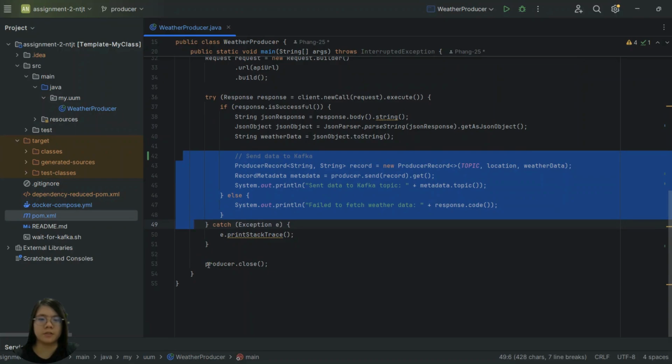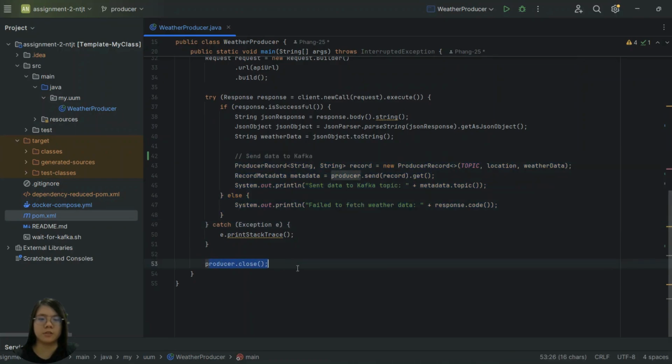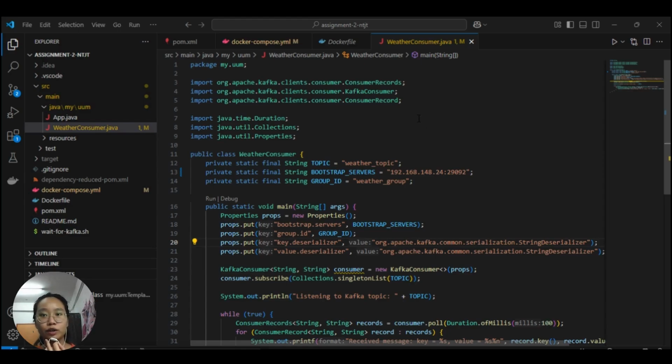The Kafka producer is then closed to release resources after the data has been sent. Next, we'll be having the weather consumer file. Basically, the skeleton will be the same as the producer file, where we have the topic, weather topic, the bootstrap server, which is the IP address of the producer, and also the group ID, which is weather group, to ensure that we are in the same group ID.